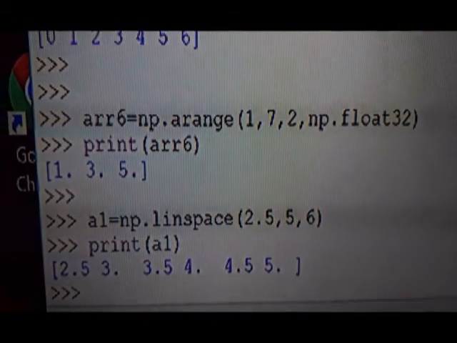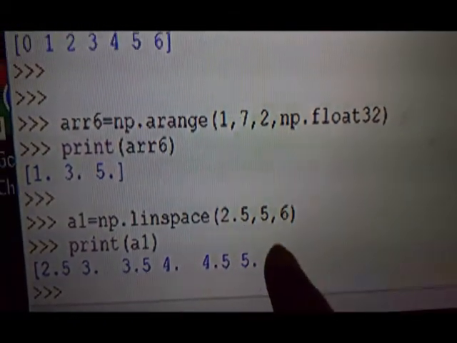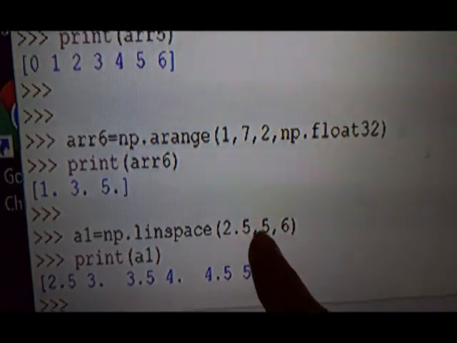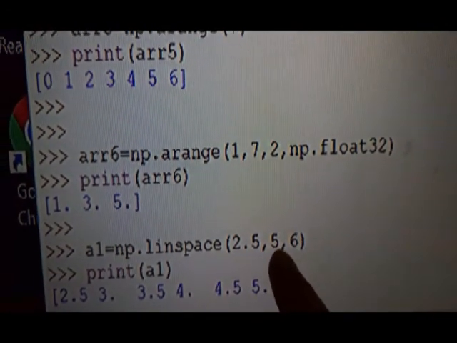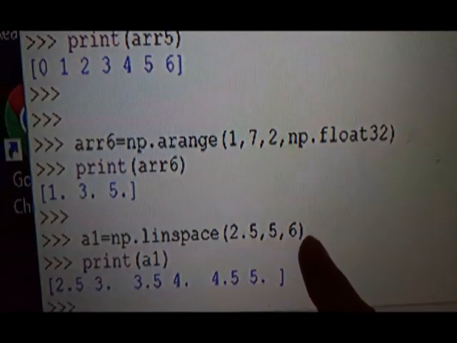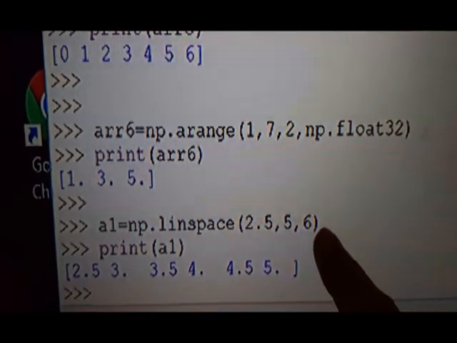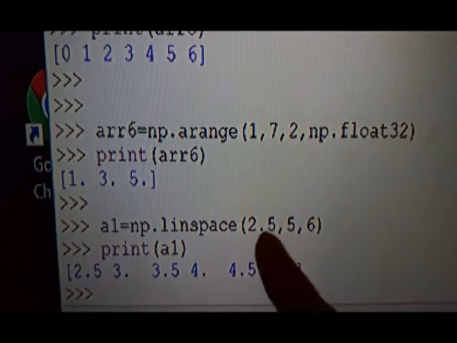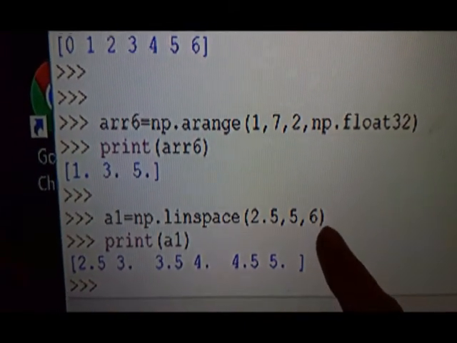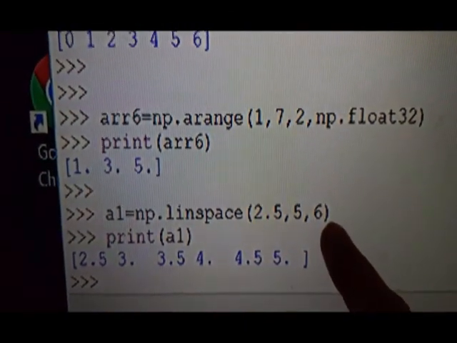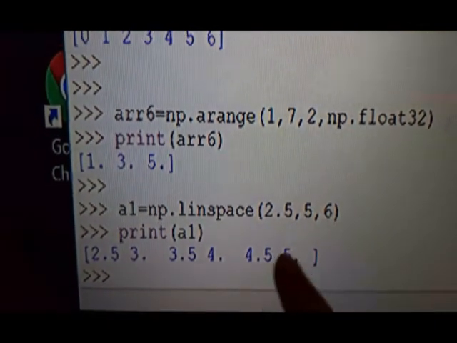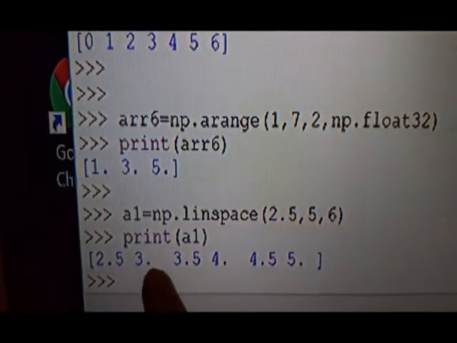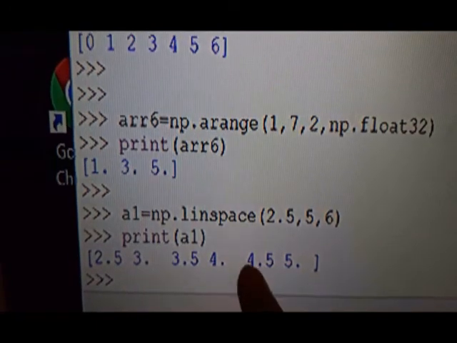Only one example is there. We have to start from 2.5 and the last value should be 5, and we want 6 evenly spaced values from 2.5 to 5. So 6 values we want. You can see the output: 2.5, 3.0, 3.5, 4.0, 4.5, 5.